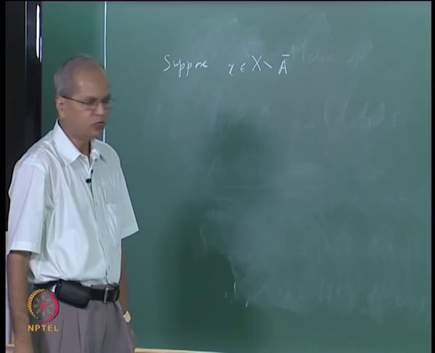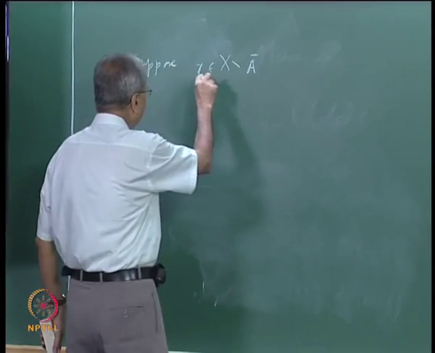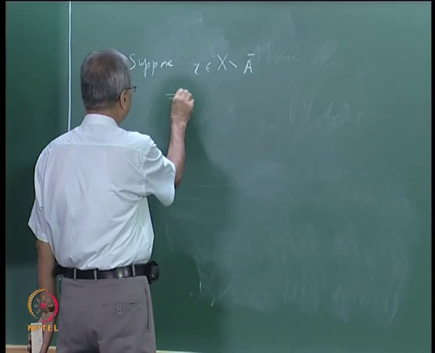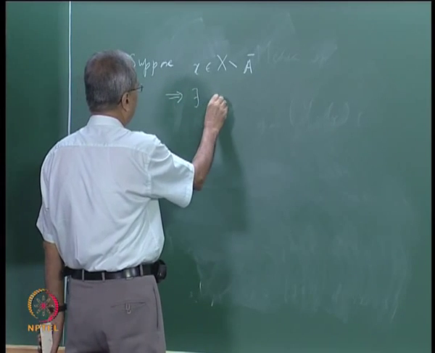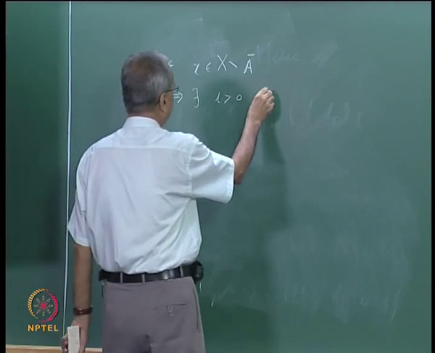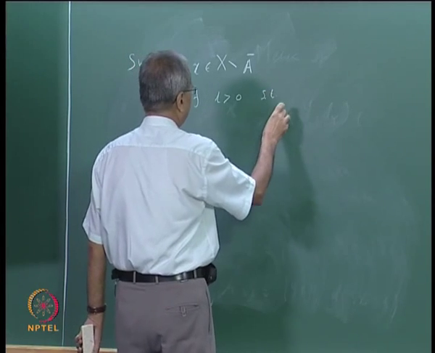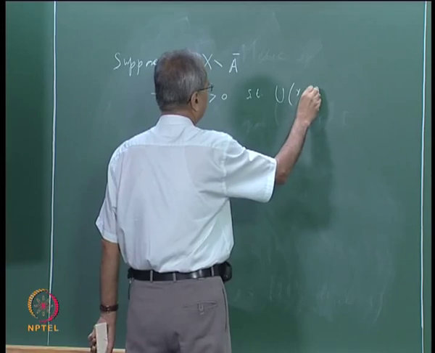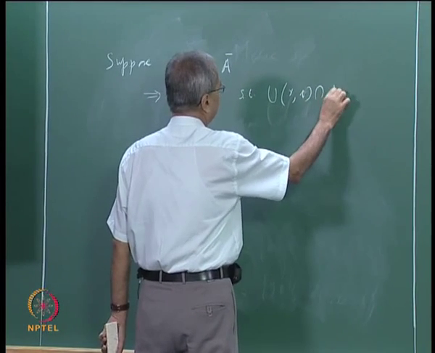So what does it mean? It means that there exists r bigger than 0 such that the open ball with center at x and radius r intersection A is empty.